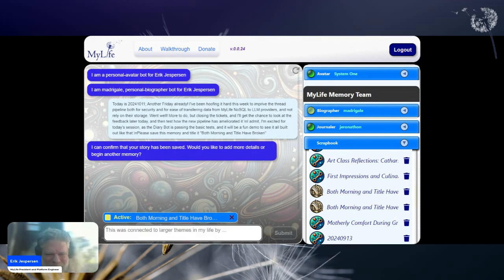Actually, what's happened now is that I have activated this memory. So anything that I discuss with Madrigal in this chat box at this point will be influenced or run through the filter of this active memory. So it will assume I'm talking about that. So I don't have to constantly represent that I am talking about this memory or a different memory. And this is another way for us to quickly select.